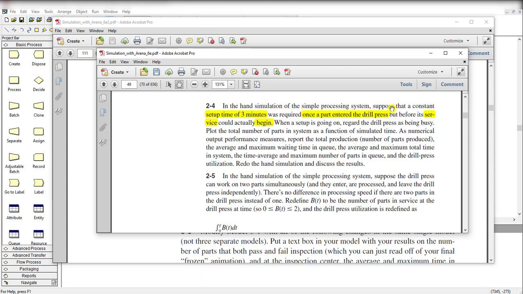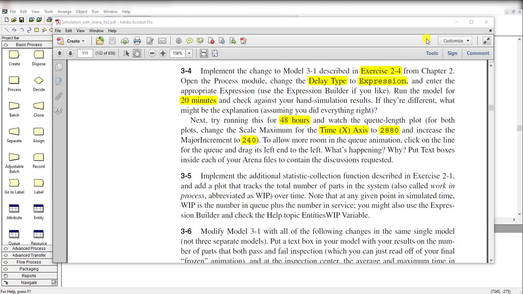a simple processing system. Suppose that a constant setup time of 3 minutes was required once a part entered the drill press, but before its service could actually be done. So we have to actually implement this setup time information in exercise number 3-4, and we have to build the changes in model 3-1 as we discussed in previous exercises.